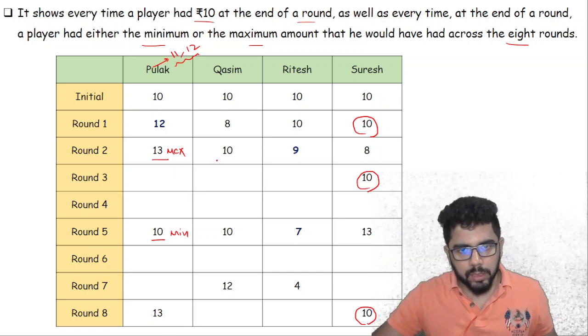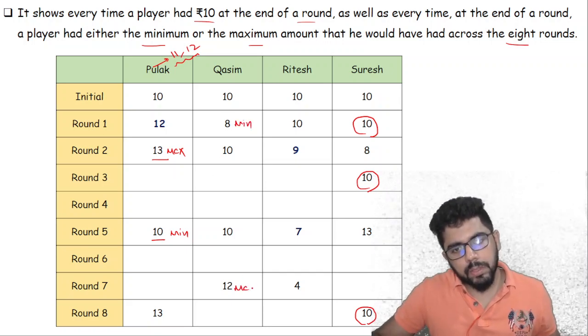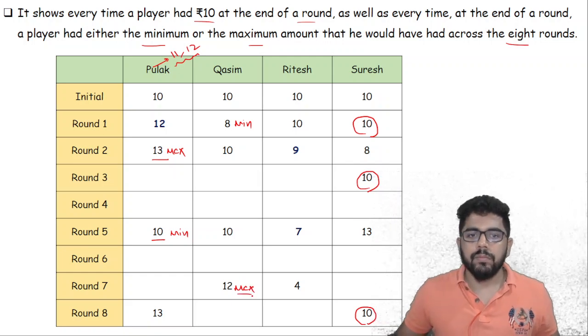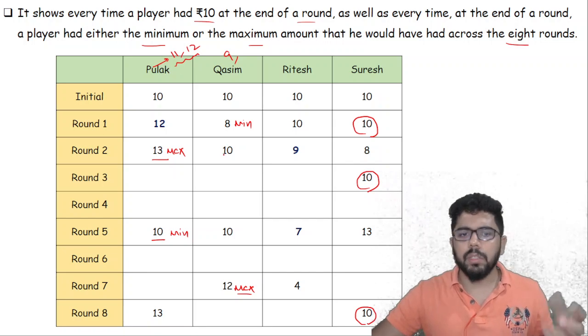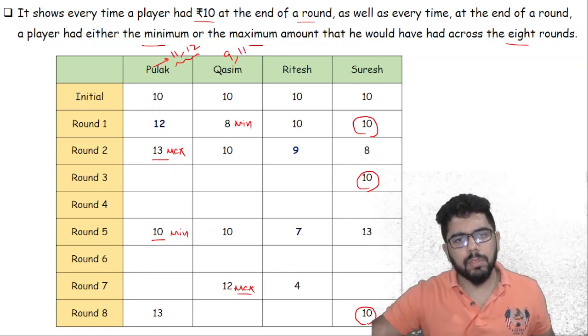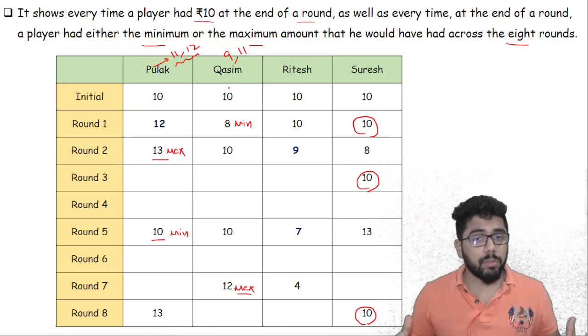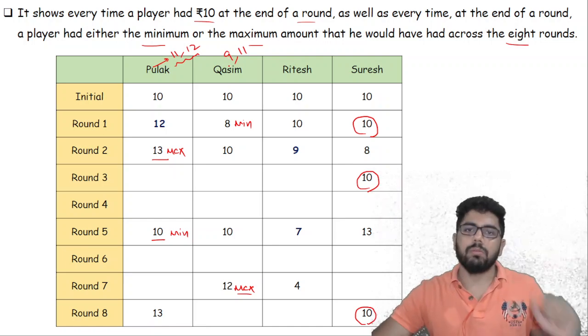Similarly, if I look at Kasim, Kasim 8 is minimum, and I can see okay, 12 is maximum. So Kasim can have scores like 9. Kasim cannot have 10 because 10 twice has been mentioned. Kasim can have 11, but Kasim cannot have 12 again. So Kasim will either have 9 or 11 throughout all rounds.